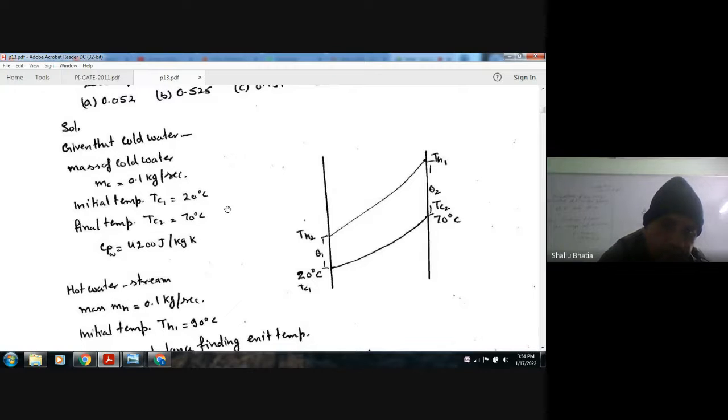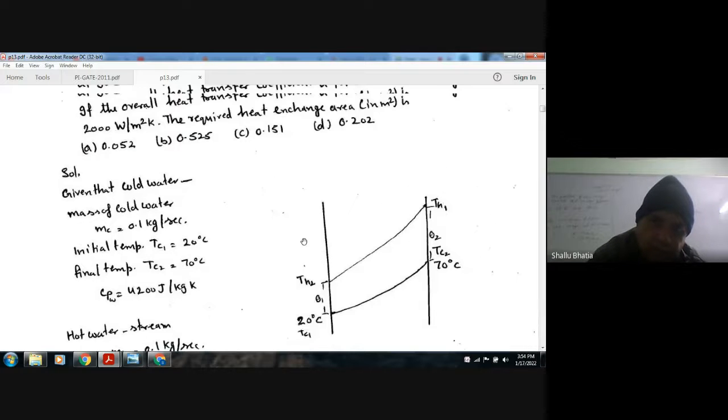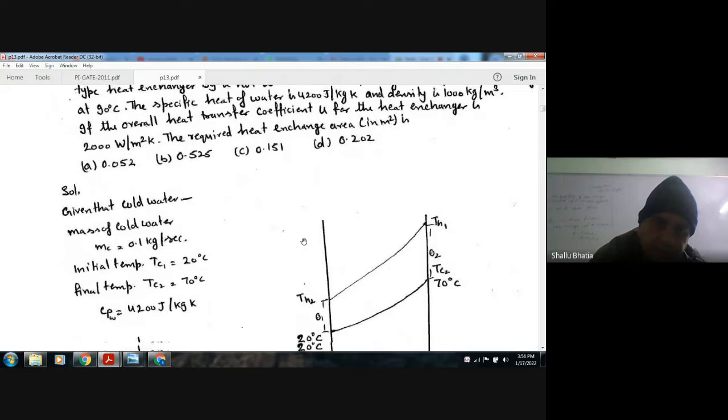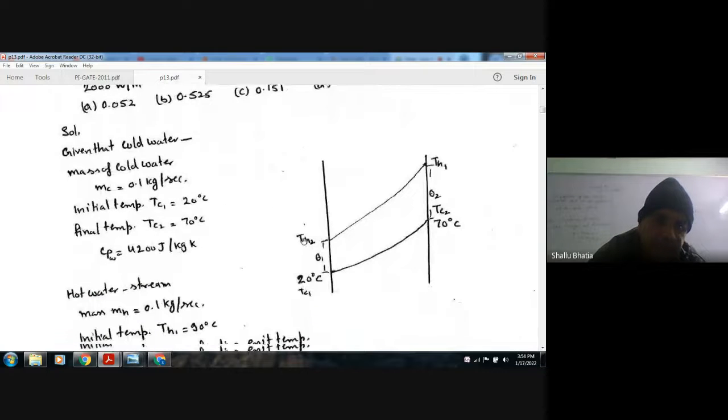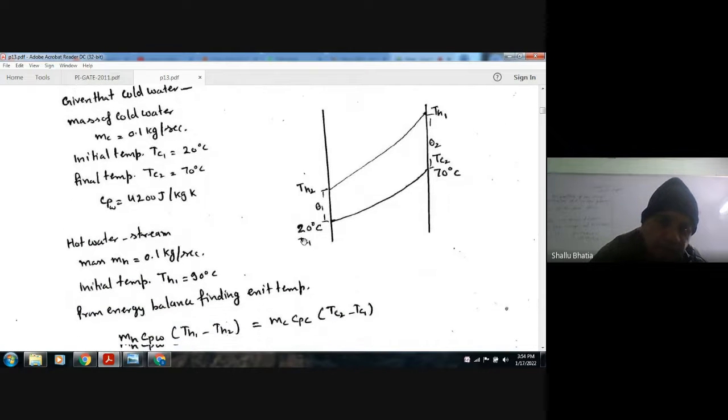Okay, so if we draw the diagram of this counterflow, this is your 20, this is your cold fluid. Cold fluid is going from 20 degrees to 70 degrees in this direction, and hot fluid is coming in this direction. TH1 is the inlet temperature of the hot fluid, that is 90 degrees Celsius, and TH2 we can find out by balancing the energy.